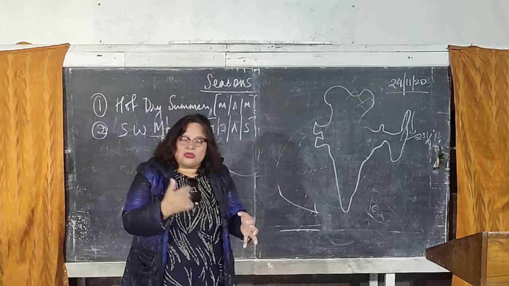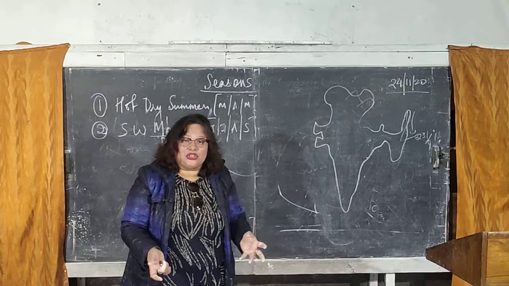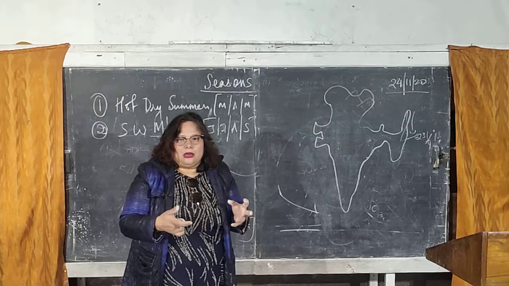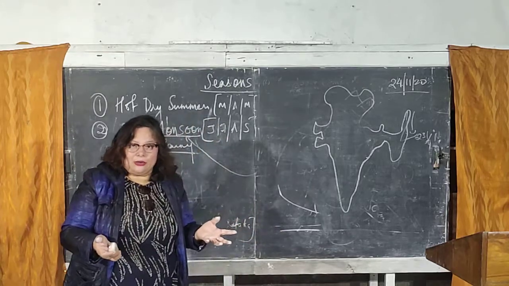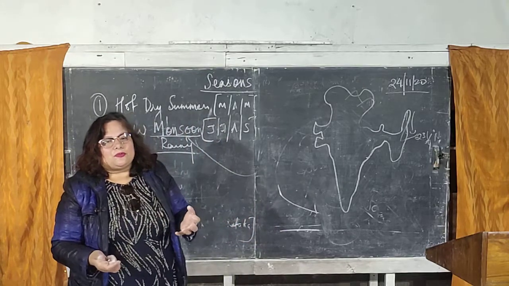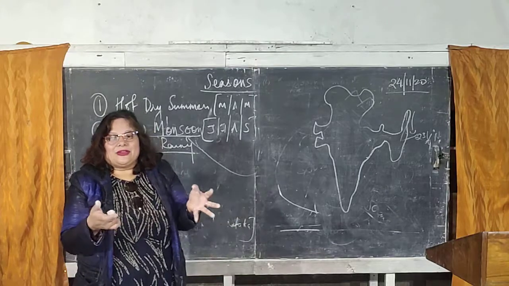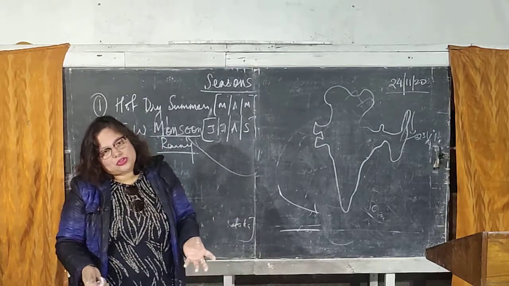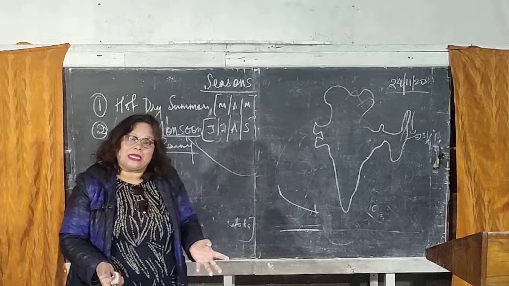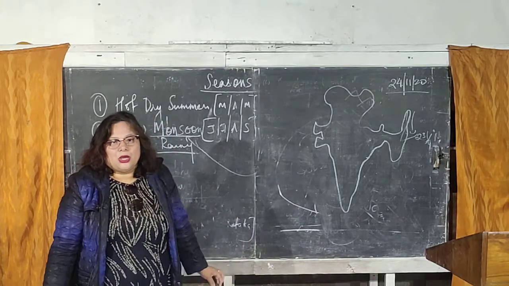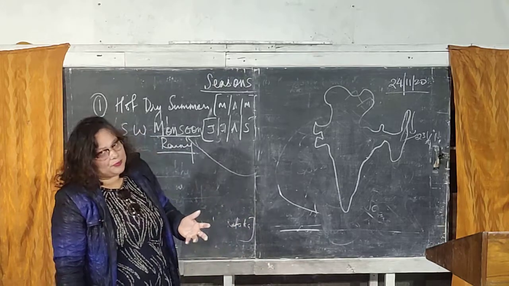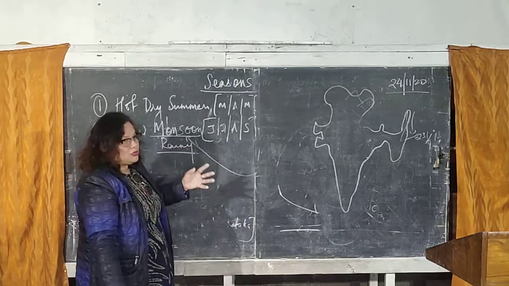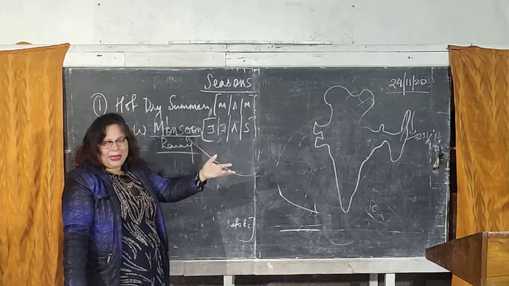That monsoon gap or break in the monsoon is very dangerous, because this is the time when important crops like rice and jute and all are growing, and these are the crops which require plenty of water. When there is a break in the monsoon and the monsoon stops for about 10 to 15 days, that is going to destroy the crops. So a break in the monsoon, or the monsoon gap, is very, very dangerous for agriculture. That is called the monsoon break or the gap in the monsoon.